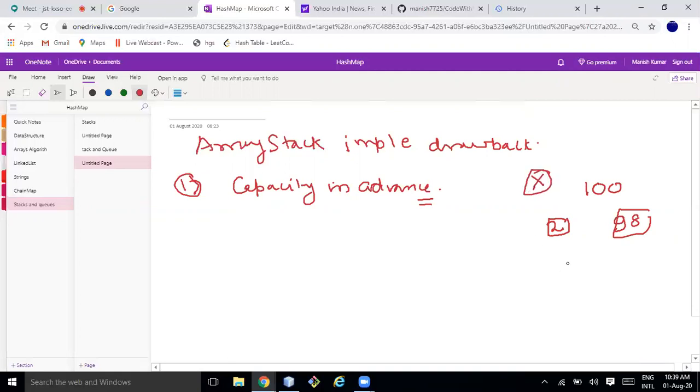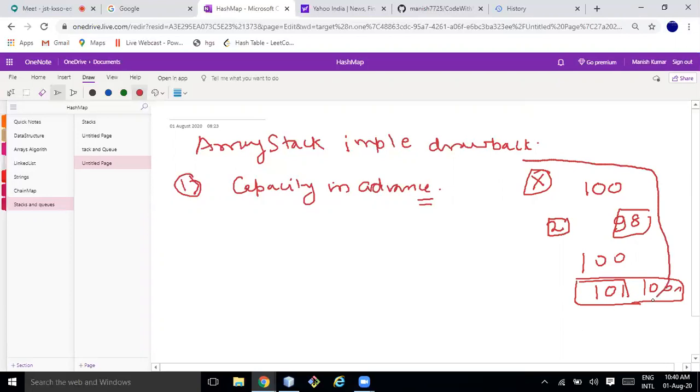And say you estimated 100 elements would be there in the stack, but you have to insert even the 101st element or 1000 elements, then again it will be a problem because you cannot do operations on more than 100 elements. So this is one of the major drawbacks of array implementation.